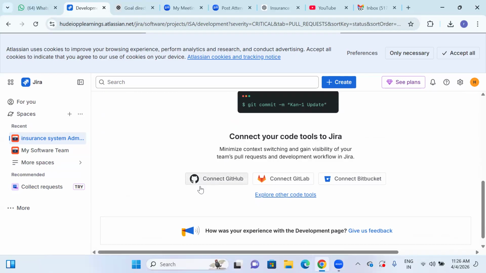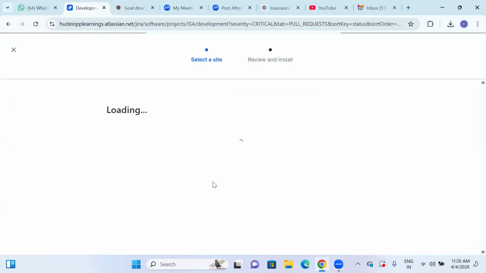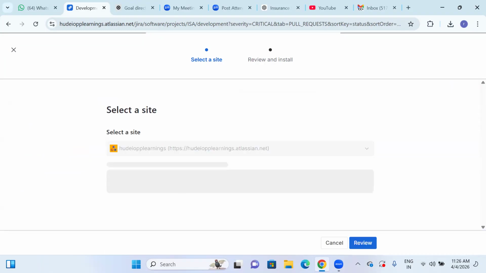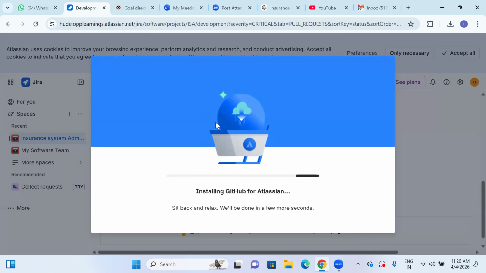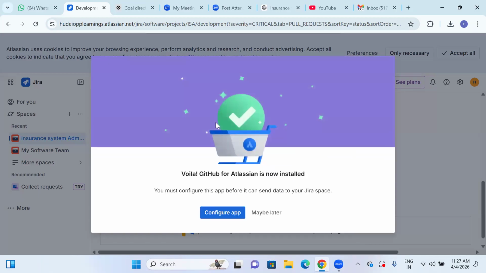So now let's say that we have GitHub. For example, we already have a GitHub account, or we can create a GitHub account and integrate with it. Okay, let's say we are selecting a site, and get GitHub for Atlassian now. These installations we are doing here, but in a real environment, whatever tools are required, everything will be configured and it will be ready. But here we are doing everything.